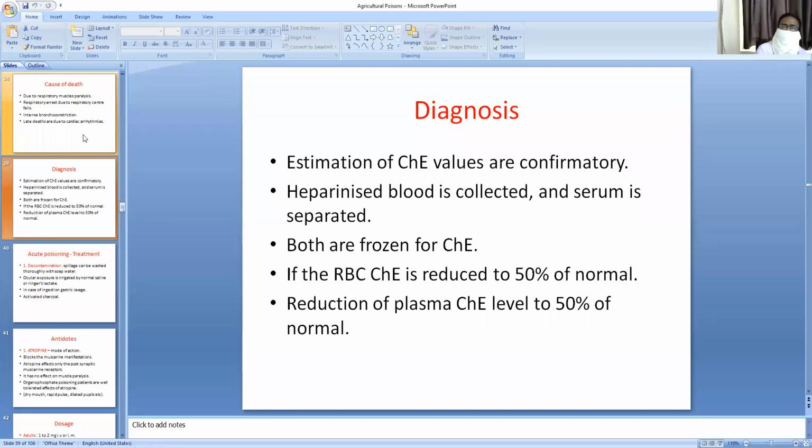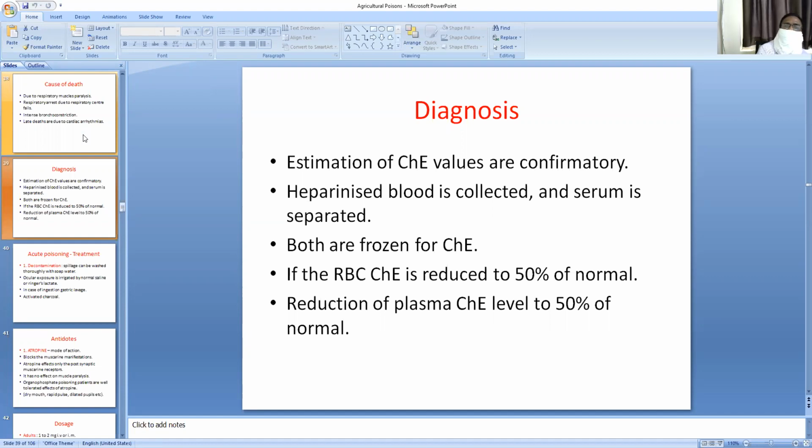So for cholinesterase, heparinized blood is collected in a test tube, frozen and then refrigerated. The samples are tested for cholinesterase. The normal cholinesterase values are 77 to 142 in the red blood cells and 41 to 140 in the plasma. The levels differ in RBC and plasma.